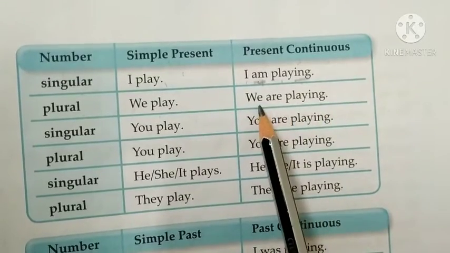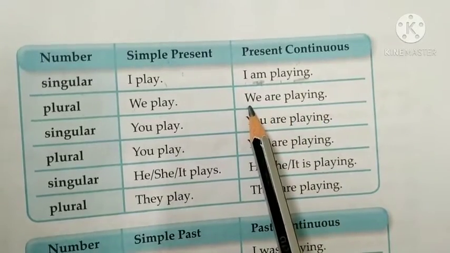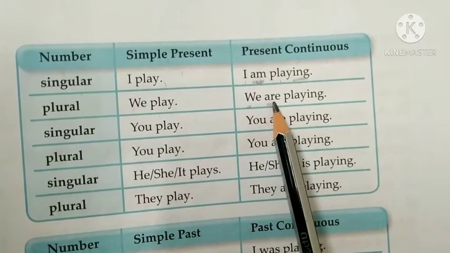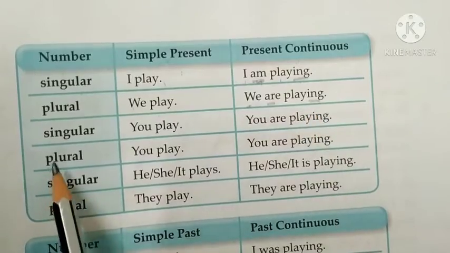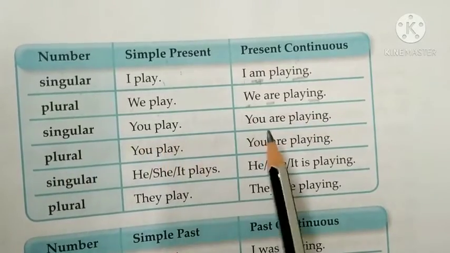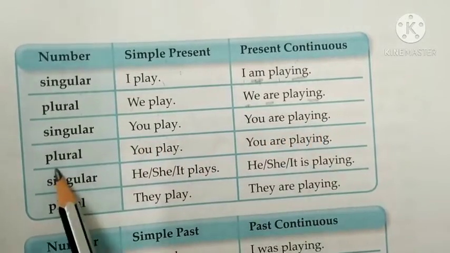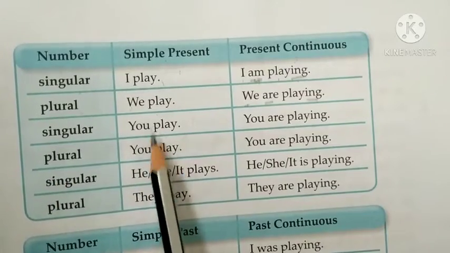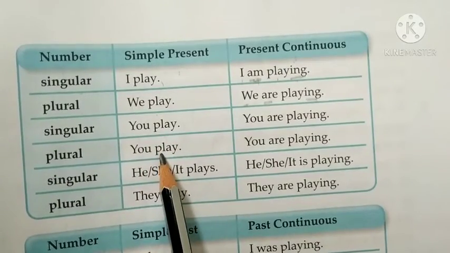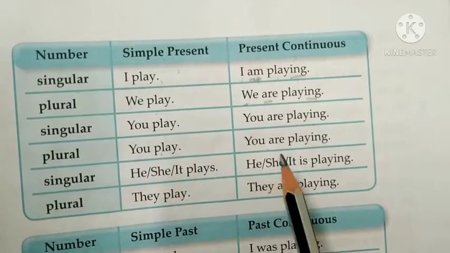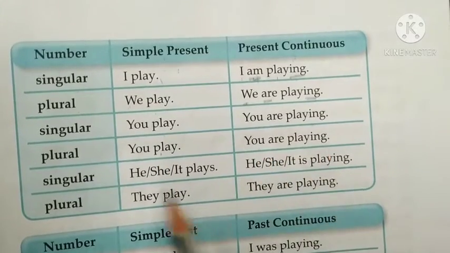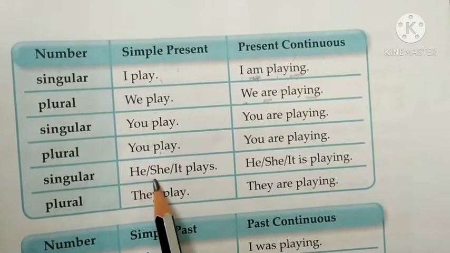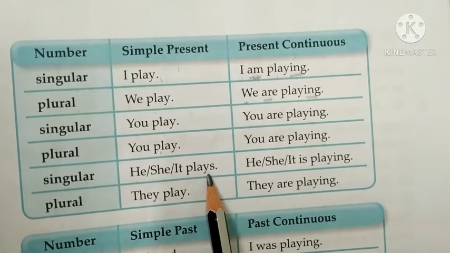Now with we, that is plural, which helping verb do we use in the present tense? Are, and because it is continuous, we put ing, so we are playing. Now you play, you are playing. Plural also, you play. Both singular and plural we use the same thing. This I have already explained to you. Present continuous is also the same. You are playing. Then with he, she, it plays. I have explained this also.